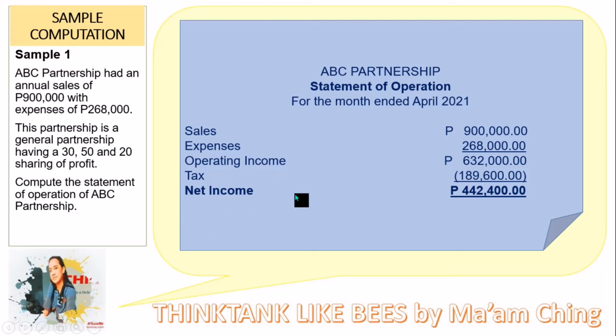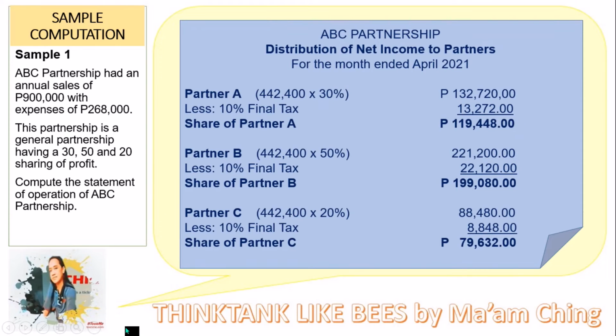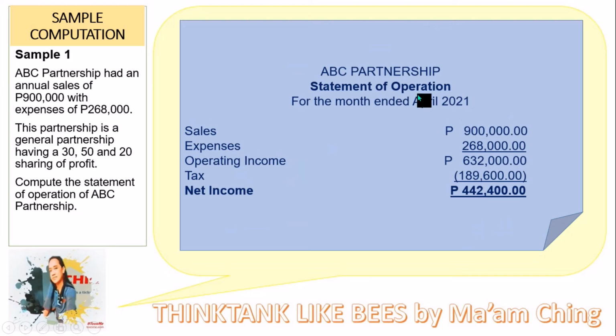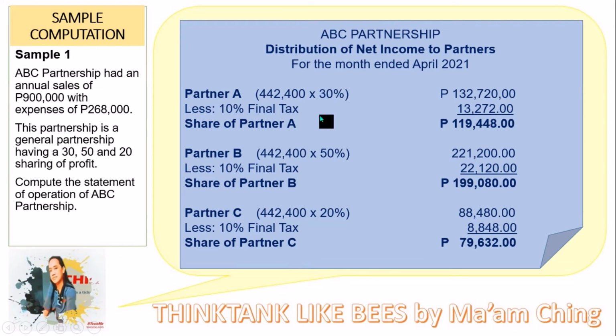This net income will now be the basis on sharing the annual profit of ABC Partnership. So this is the sharing or the distribution of net income to partners. For partner A, the remaining amount, 442,400, will be divided for partner A for 30%.